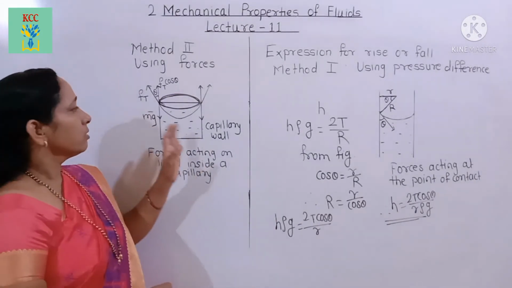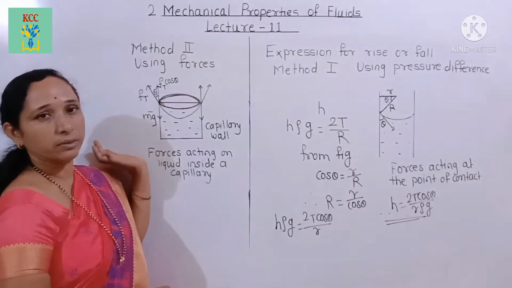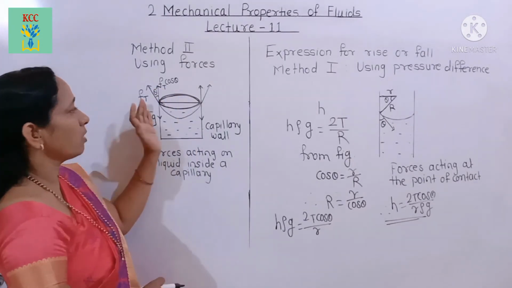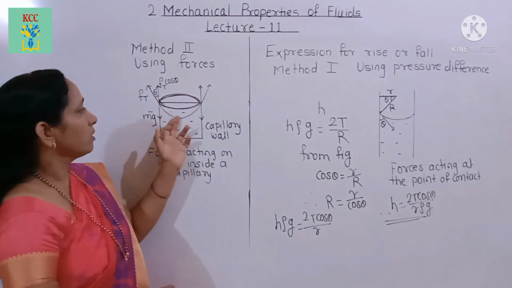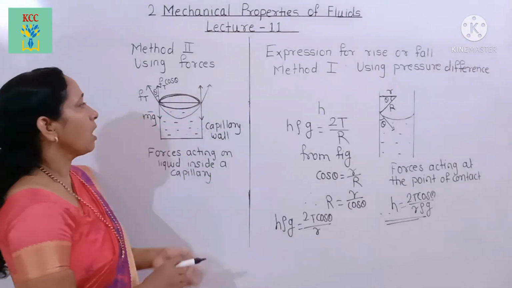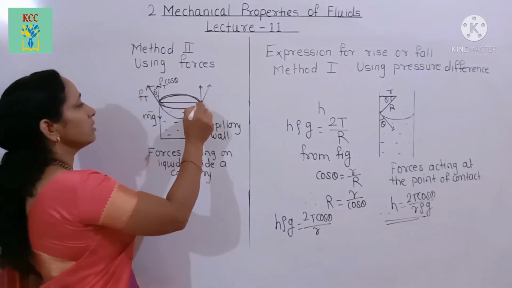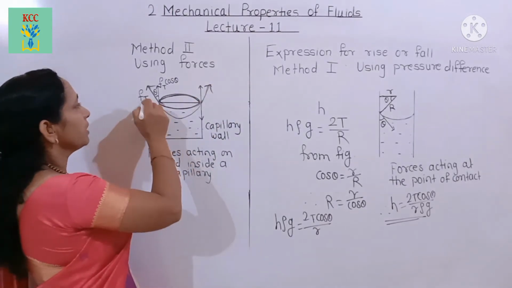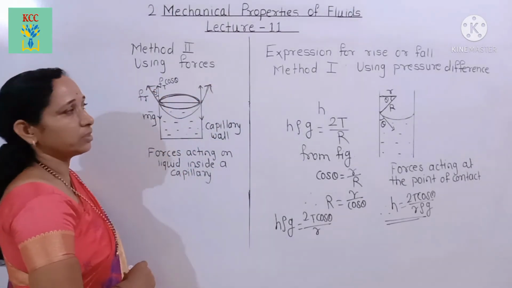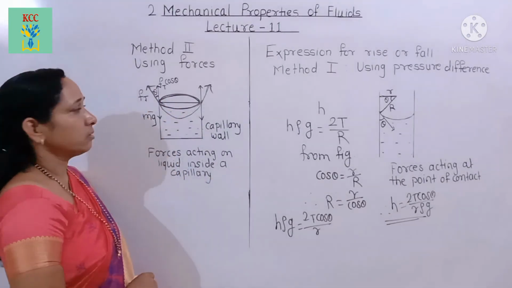Here are the forces acting on the liquid in the capillary tube, that is, on the wall of the capillary tube. This is a concave surface, and a tangential force acts in this direction, that is, the force due to surface tension. Ft is the force due to the surface tension, and theta is the angle of contact.